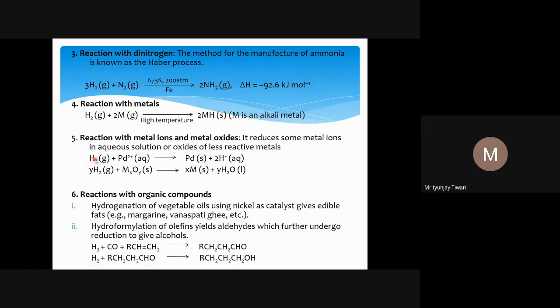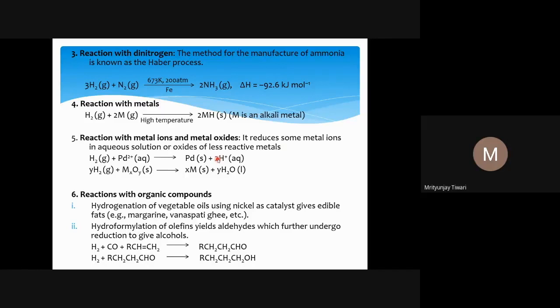So hydrogen, if you look at the electrochemical series, some metals reside below hydrogen. In that case, if those metals are in their aqueous or salt solution, hydrogen can replace them and go into the solution itself, and thus it will reduce those metals. That means it will reduce metals which are less reactive than hydrogen.